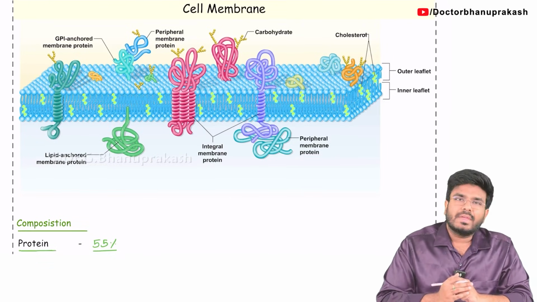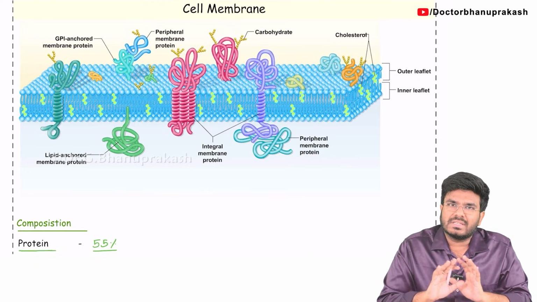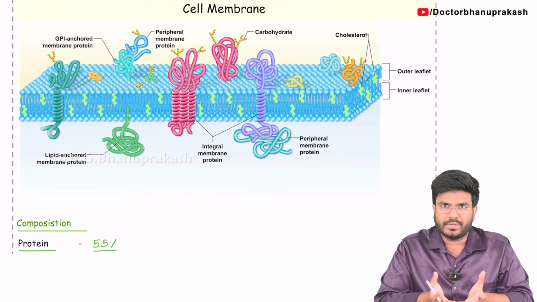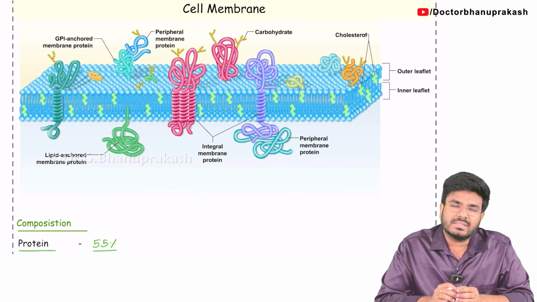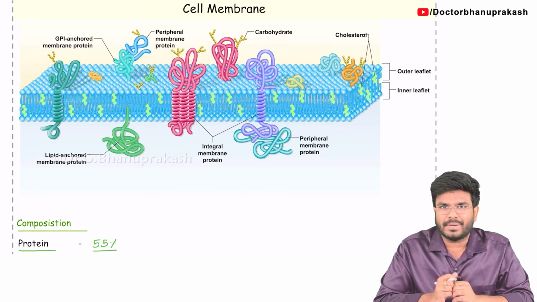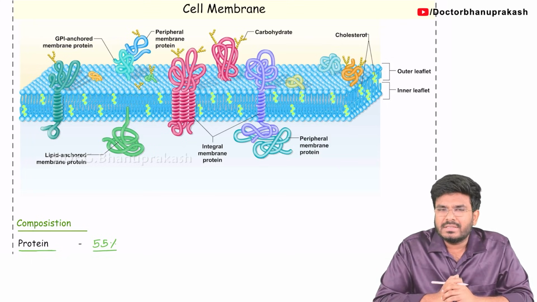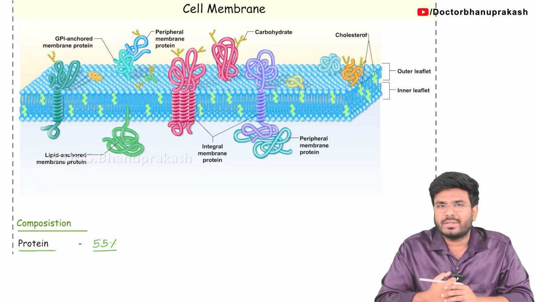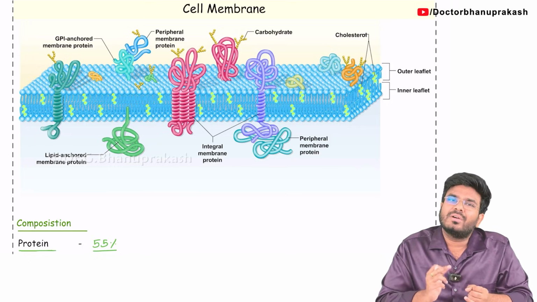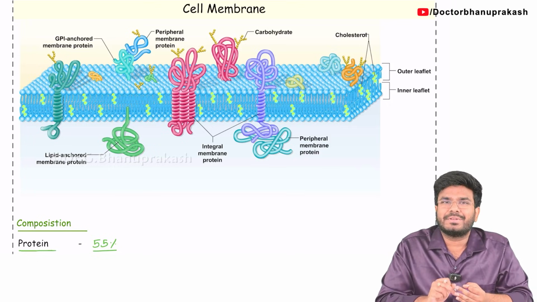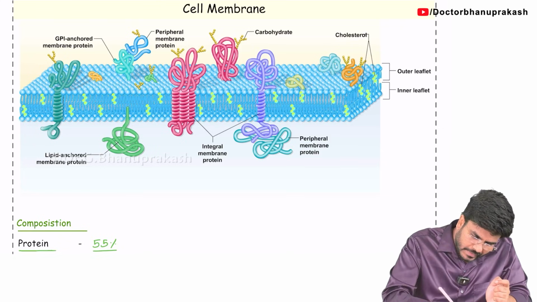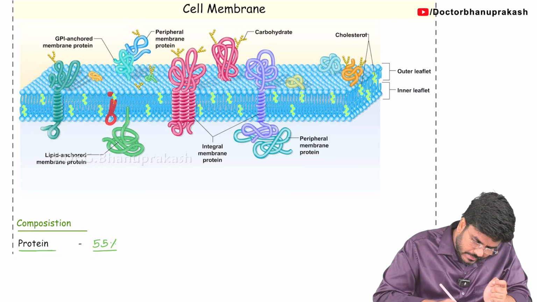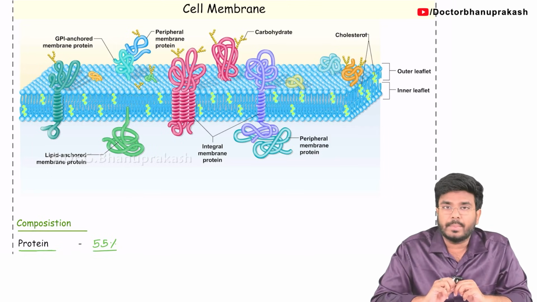Now, everyone knows that our cells have a membrane around them. Every cell has a membrane, so that's called the cell membrane. And not only the cells, even the cell organelles contain this membrane. So the question is, what is this cell membrane made up of? It is made up of carbohydrates, proteins, as well as lipids. It is a phospholipid bilayer.